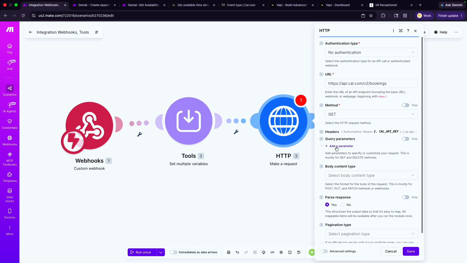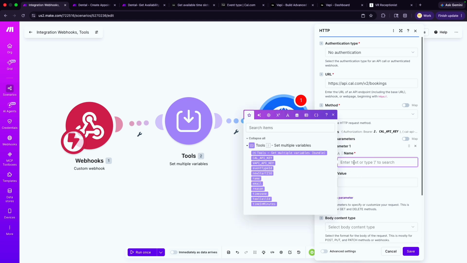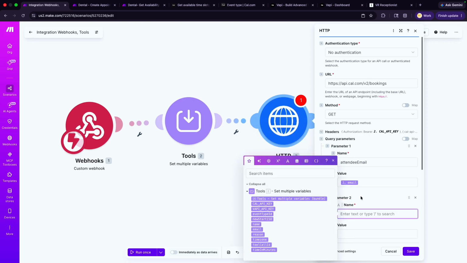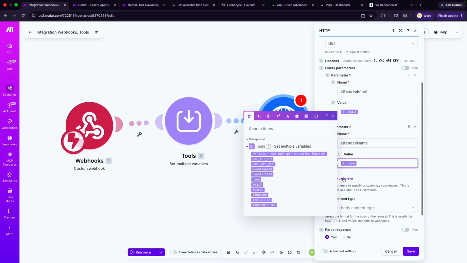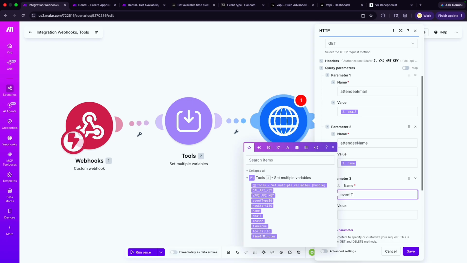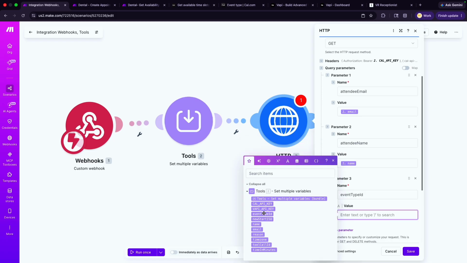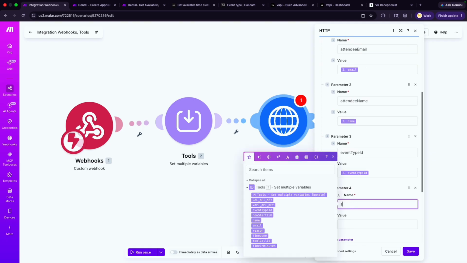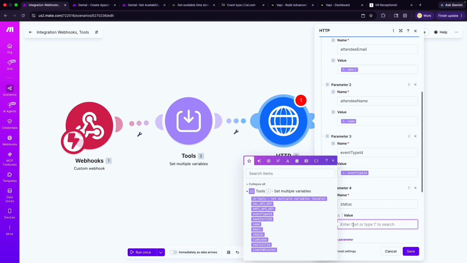And we're querying a couple of things. We need to query the attendee email, which should come from email. We'll query the attendee name, which should give us the name. We want our event type ID, which we will assign to the event type ID, and we want the status. And that status is equal to upcoming. Okay.